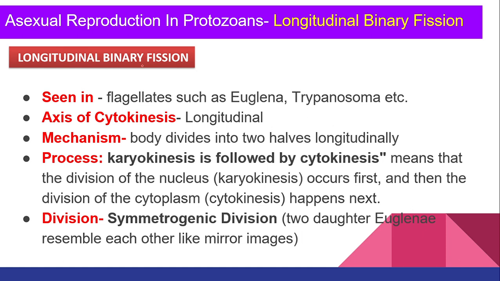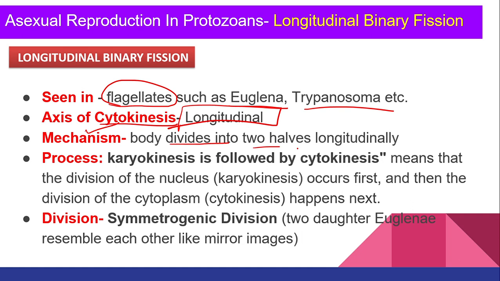Now let's jump to longitudinal binary fission. Longitudinal binary fission you will see in flagellates, for example Euglena and Trypanosoma. Axis of cytokinesis: what is the plane onto which the cytoplasm divides? The cytoplasm will divide longitudinally. What is the mechanism? The body divides into two equal halves, longitudinally, right?